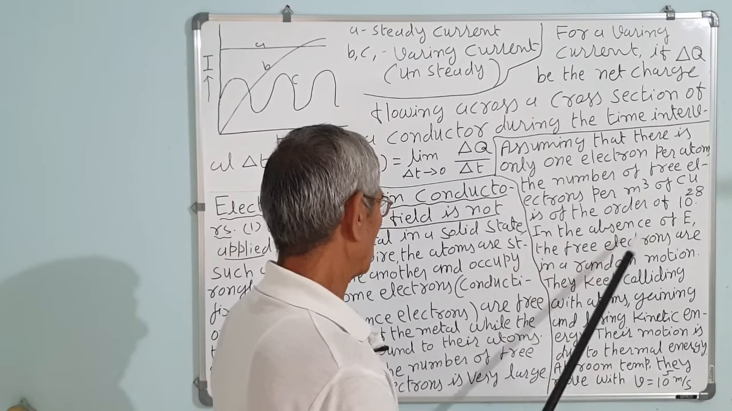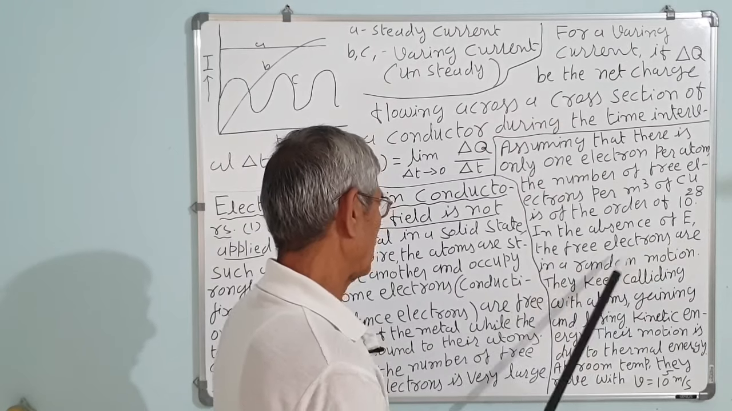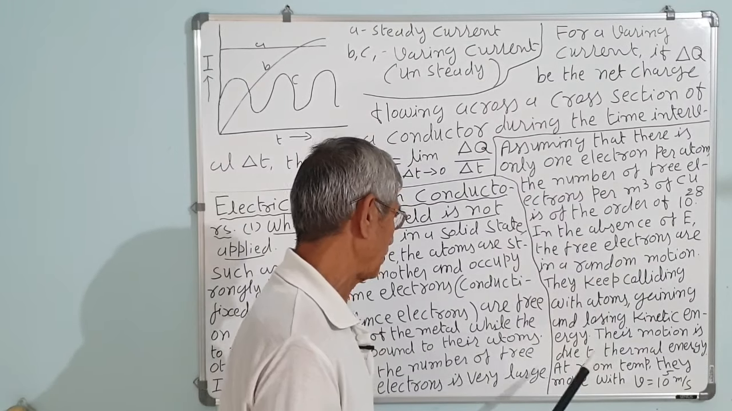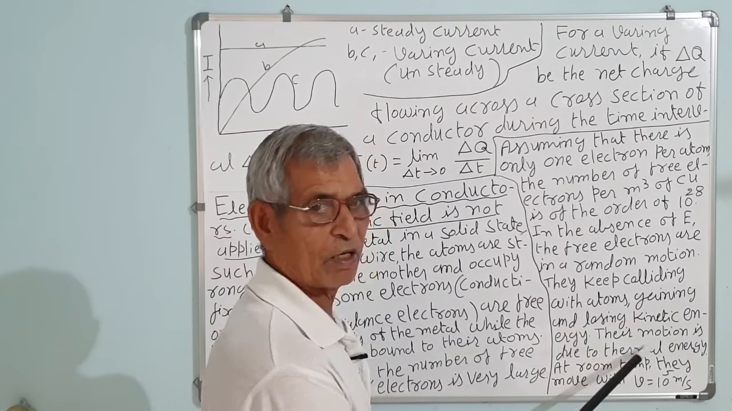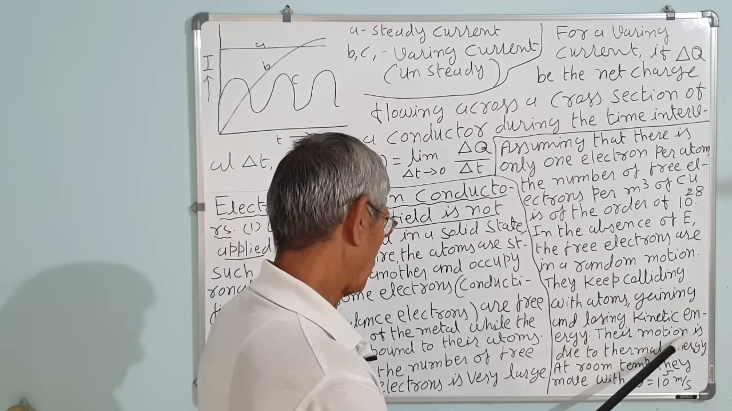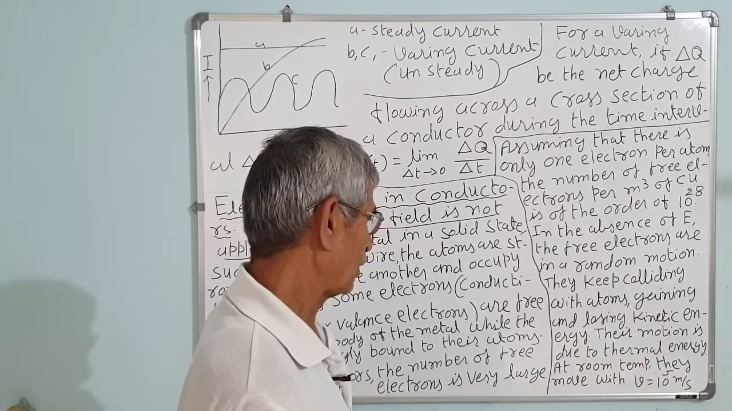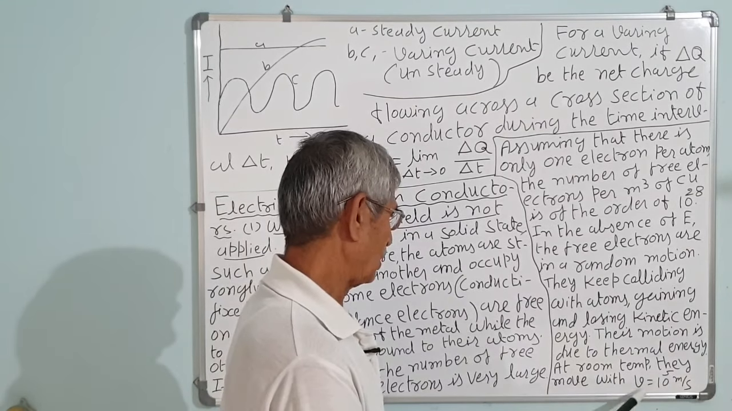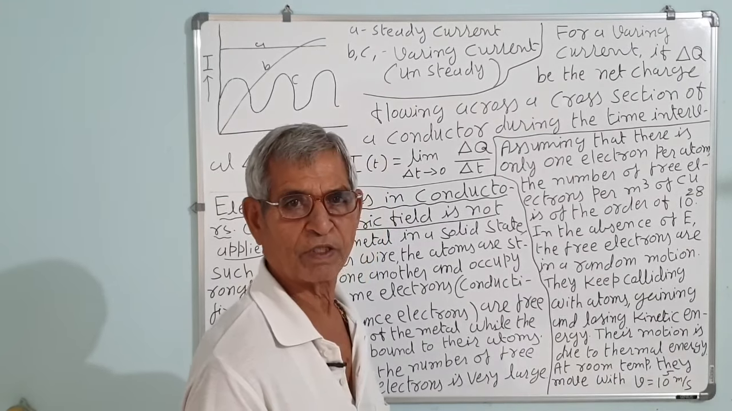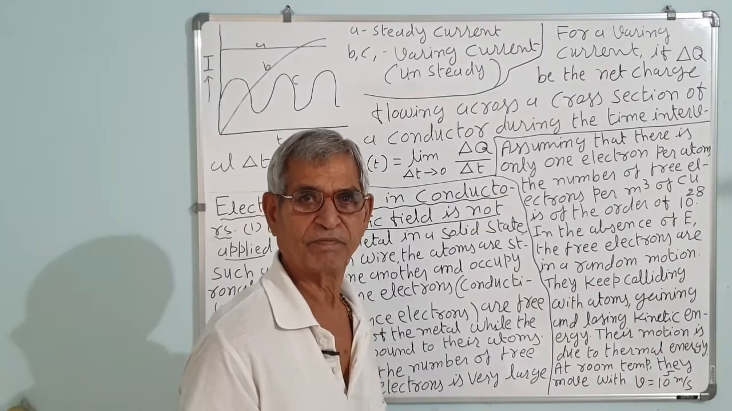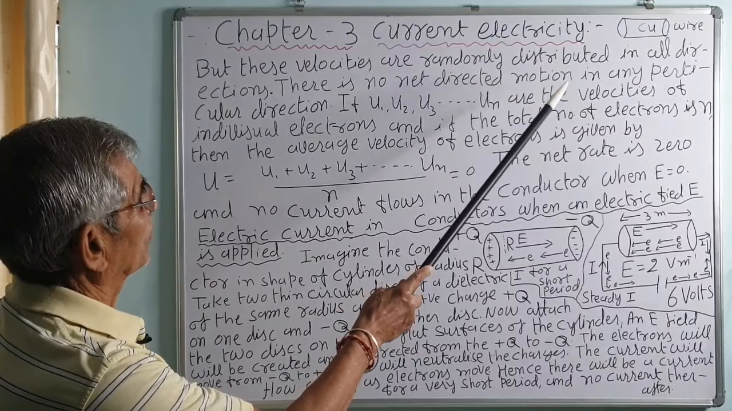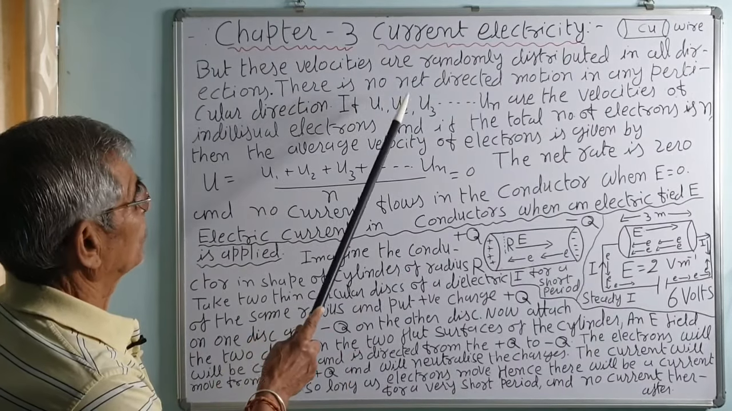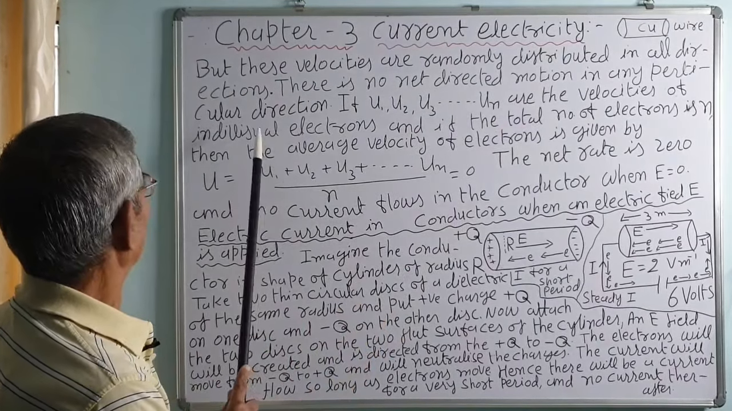In the absence of an electric field, the free electrons are in random motion. They keep colliding with atoms, gaining and losing kinetic energy. Their motion is only thermal, due to the temperature. At room temperature, the thermal velocity of the electrons is of the order of 10^5 meter per second. It is very high. But these velocities are randomly distributed in all directions. There is no net directed motion in any particular direction.